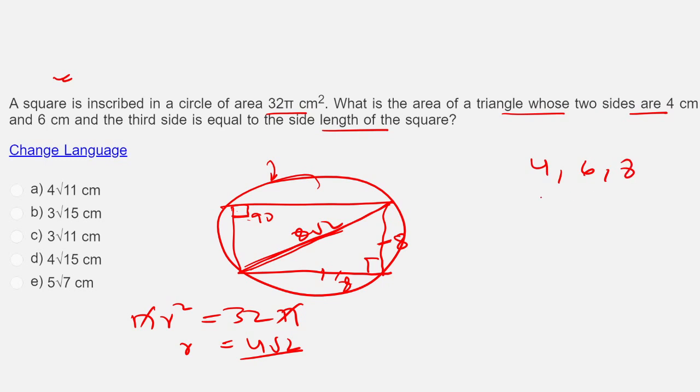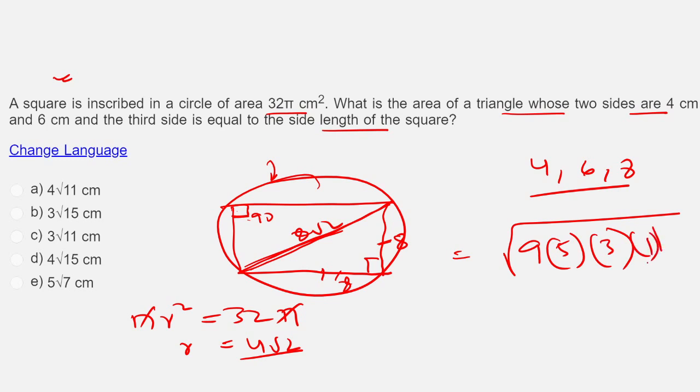4, 6 and 8, I have to find the area, which is nothing but use Hero's formula. This is what? 4 plus 6 plus 8 is 18, by 2, 9. Square root of s into s minus a, s minus b, s minus c. This is 9 minus 4, 5, 9 minus 6, 3, 9 minus 8, 1. 9 has come out. Inside is 15. That's it. So this will become 3 root 15.